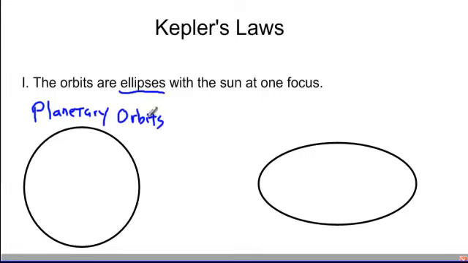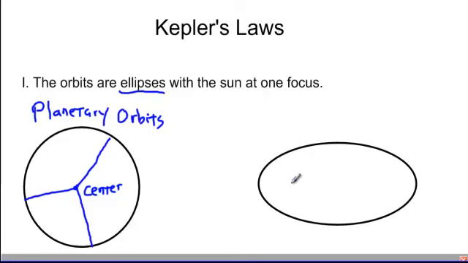An ellipse is a squashed circle, and you see an example of that here on the right-hand side. Now, the ellipse has a number of different parts. A circle is very, very simple. It has a center, approximately here, and that's it. Every point on the circle is the same distance away from that center. So the planet would always be the same distance away from the star. That's not the case in an ellipse.